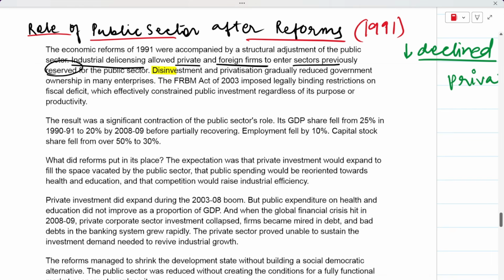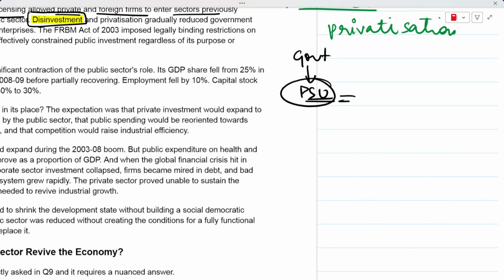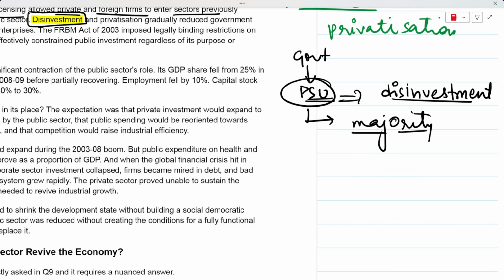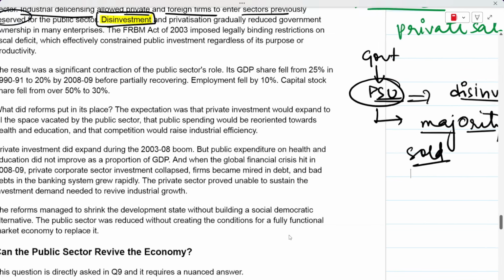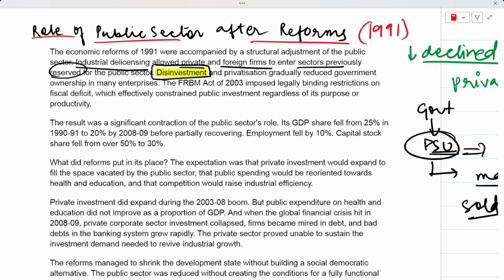And we also see disinvestment by the government in the PSUs. The government was basically having majority of ownership in the PSUs, right? So the government disinvested in these PSUs. Disinvestment basically means that you sell majority of your stock in a particular company. So the government sold majority of its shareholding, and this is what is called disinvestment. Okay, so we see disinvestment happening after the reform phase, and we also see privatization. So this means that government ownership reduced in a lot of enterprises, right?